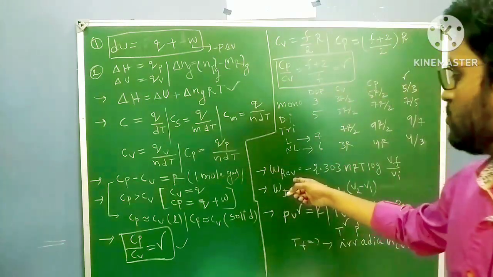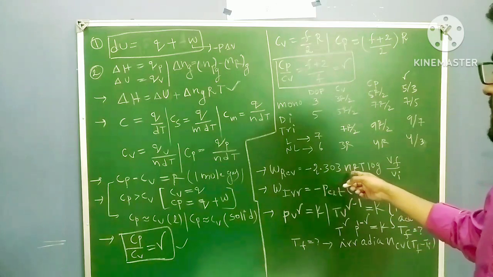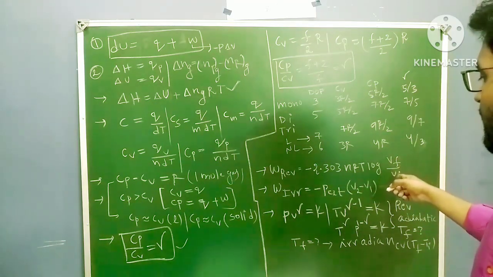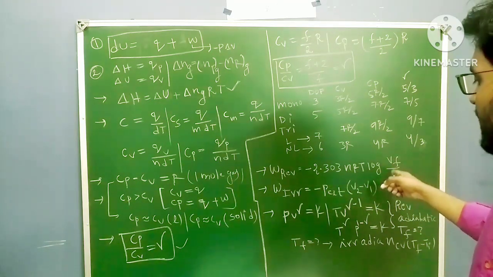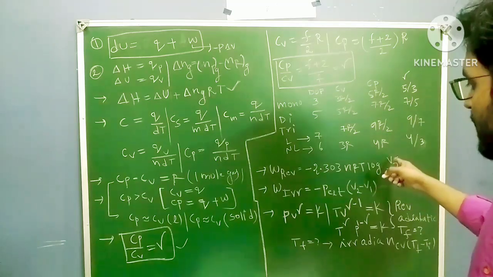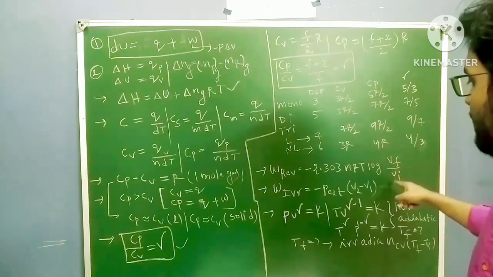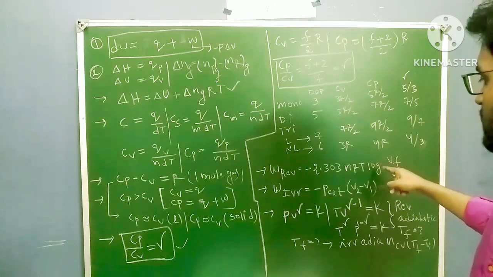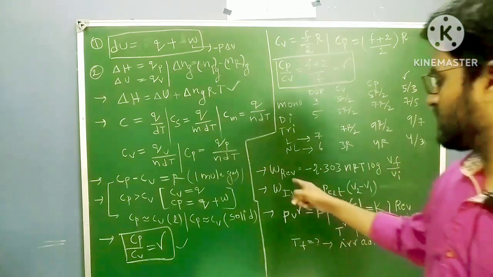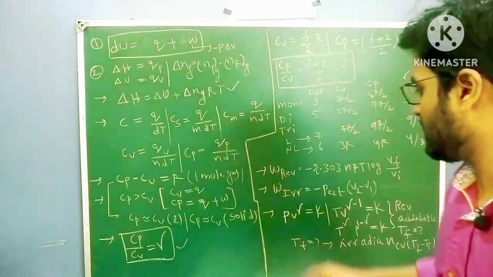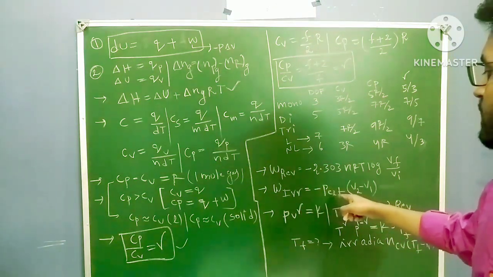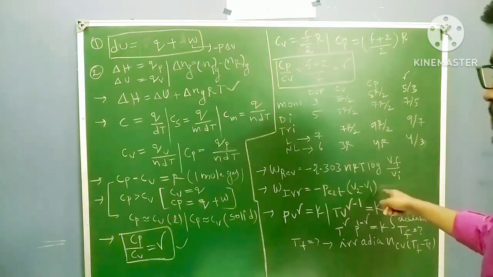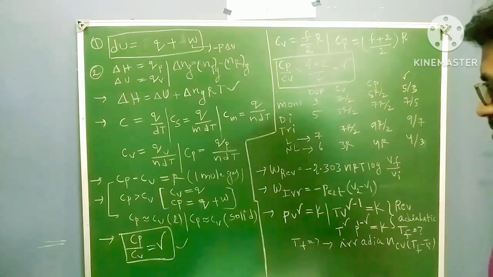Next important formula: work done in a reversible isothermal process is minus 2.303 nRT log Vf by Vi, volume of final by volume of initial. If you take pressure, just reverse it: Pi by Pf. Next, work done in an irreversible isothermal process: W irreversible equals minus P external dV, that means minus P external into (V2 minus V1), final volume minus initial volume.